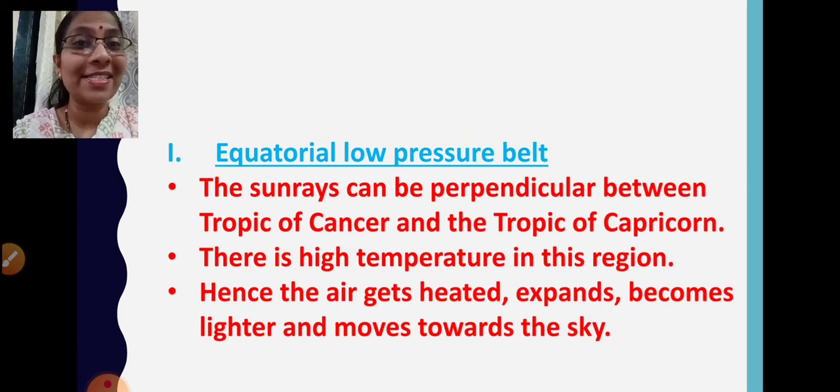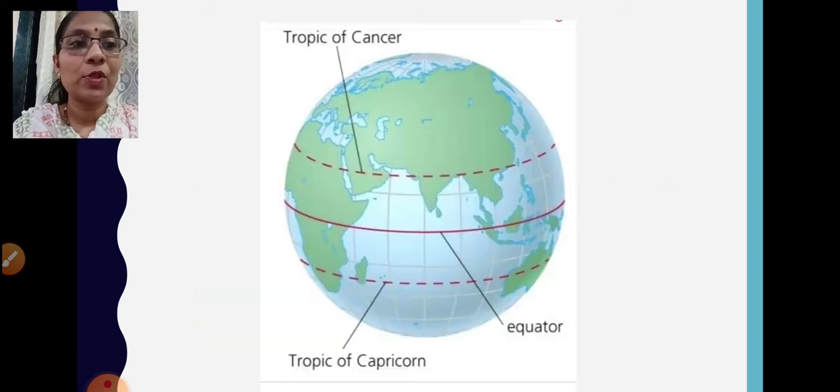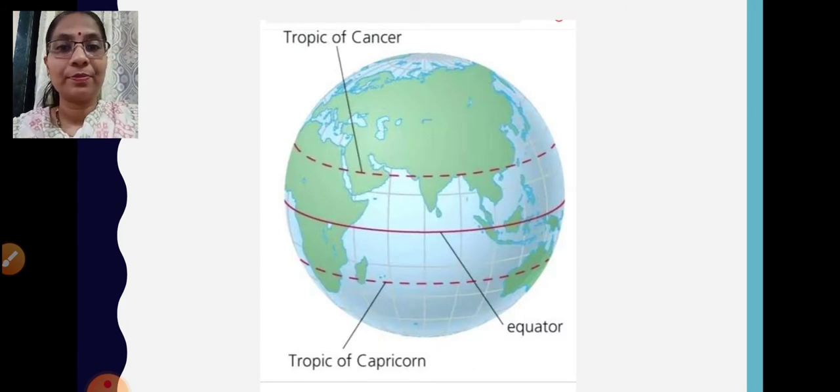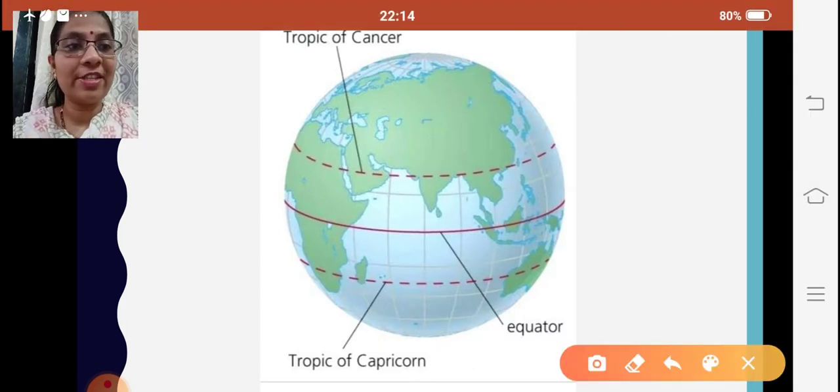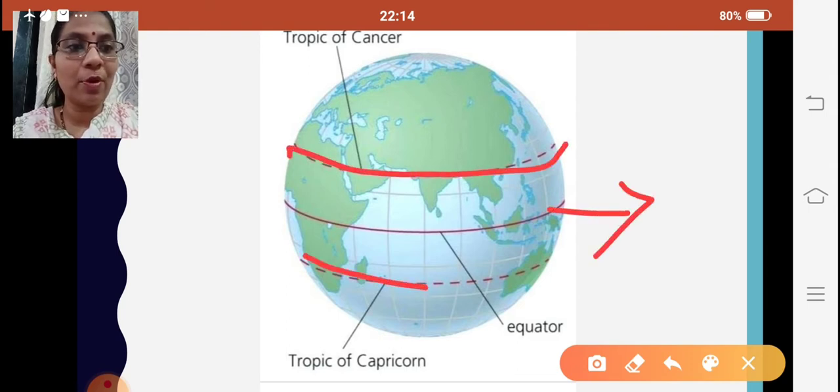towards the sky. See, in that experiment of the flying lantern also, the air gets heated, it expands, and the flying lantern starts moving towards the sky, in the upwards direction. Similarly, in this region, the air gets heated because of the high temperature, it expands, and after expanding it becomes lighter, and then it moves towards the sky. Here we see the equator, this is our Tropic of Cancer, and this is the Tropic of Capricorn.